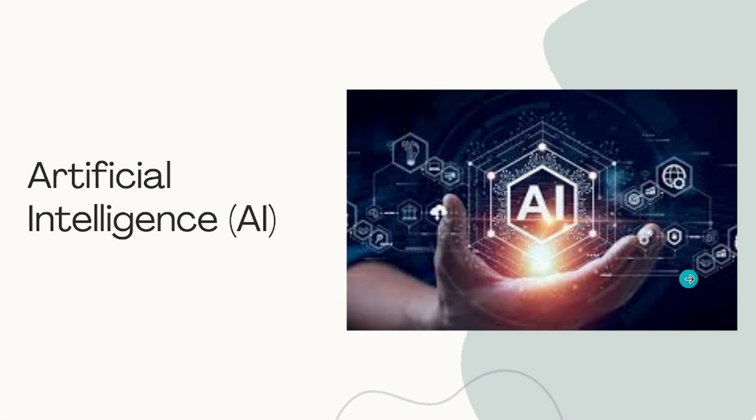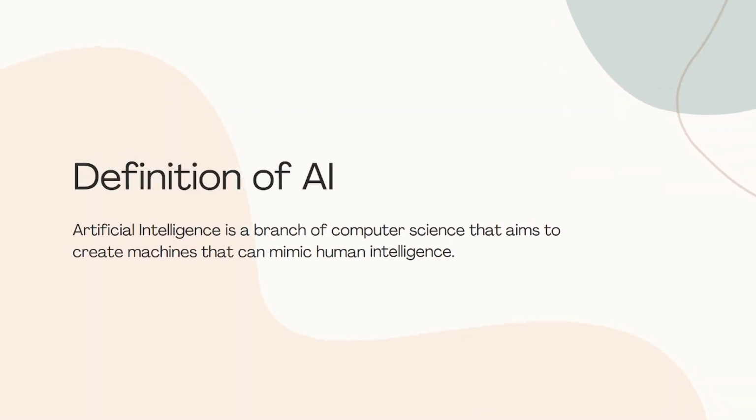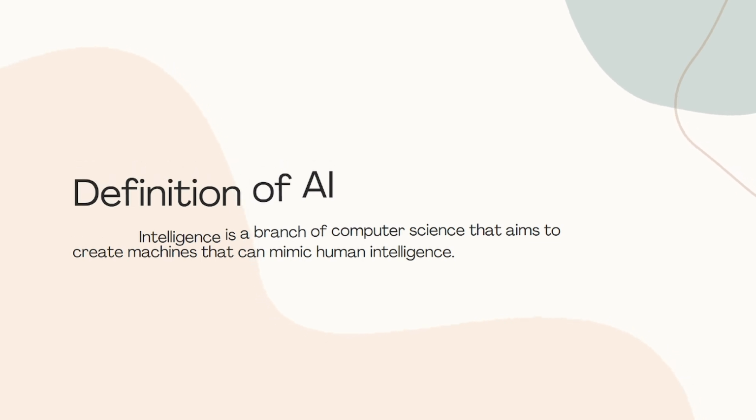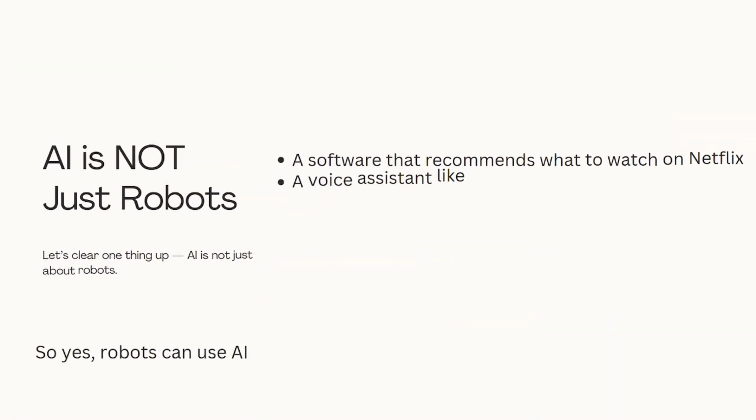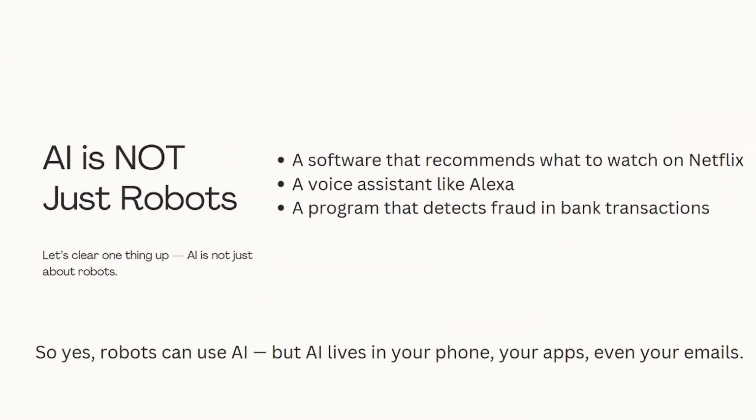We hear the word AI everywhere, from self-driving cars and smart assistants to personalized ads and AI art. But what exactly is artificial intelligence? Is it just a robot? Is it ChatGPT or something more? Artificial intelligence is a branch of computer science that aims to create machines that can mimic human intelligence. This includes things like learning from data, understanding language, making decisions, recognizing patterns, solving problems. In short, AI is all about building machines that can think, learn, and act like humans.